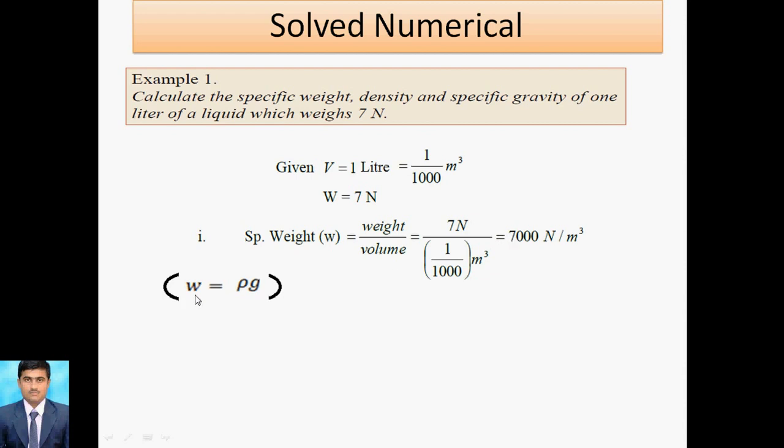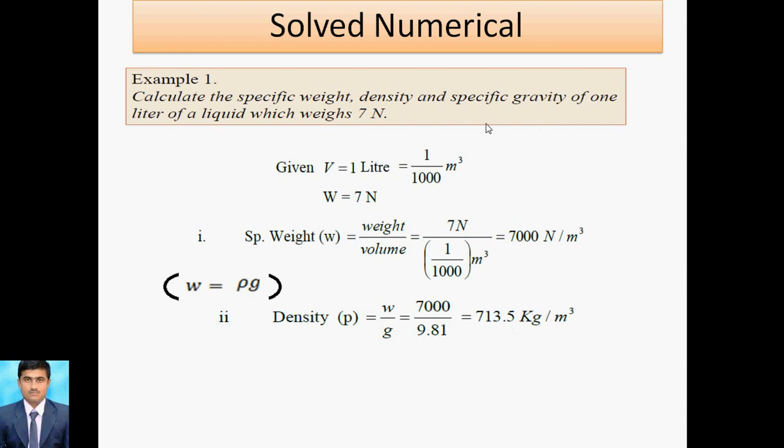This weight and that weight are different. Is it clear? The weight is expressed as 7 Newton and specific weight is expressed in Newton per meter cube. So using the second formula, rho is unknown and g is 9.81, W is equal to 7000. So rho is equal to W by g, which is 7000 by 9.81, and that value becomes 713 kg per meter cube.